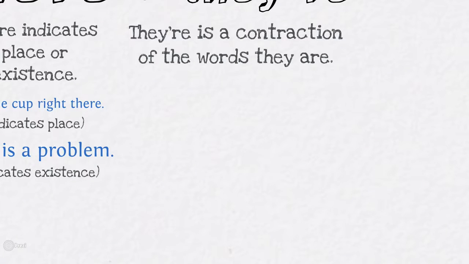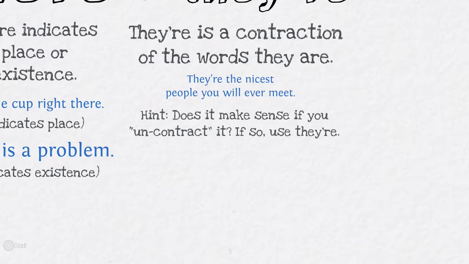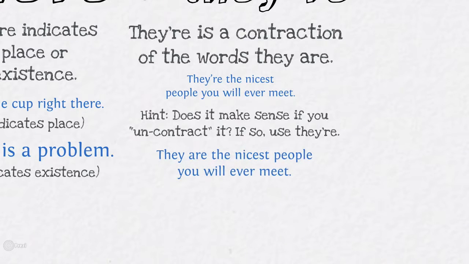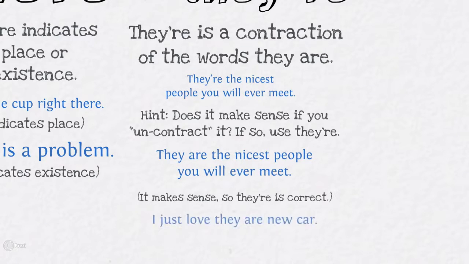They're is a contraction of the words they are. They're the nicest people you will ever meet. Does it make sense if you uncontract it? If so, use they're. They are the nicest people you will ever meet. It makes sense, so they're is correct. I just love they are new car. Does not make sense.